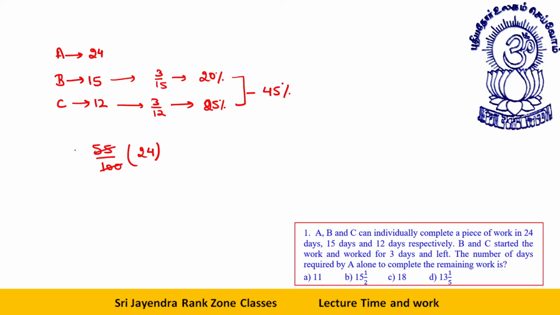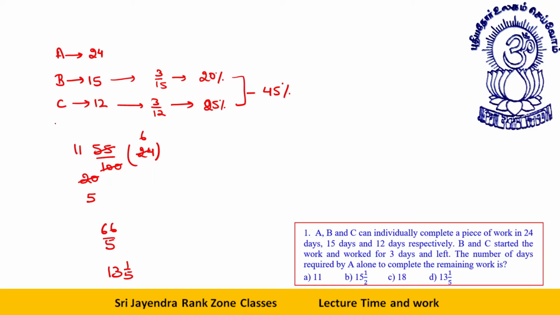Let's cancel them by 5. This becomes 11. This becomes 20. Let's cancel them by 4. This becomes 5. This becomes 6. So this becomes 66 by 5, or 13 1 by 5. Easily done.